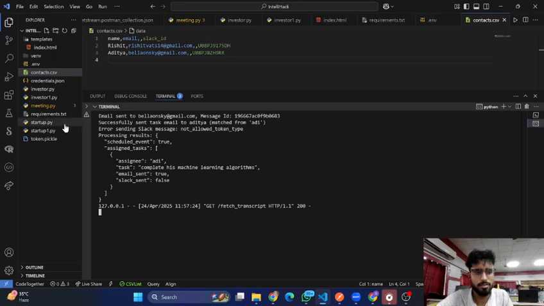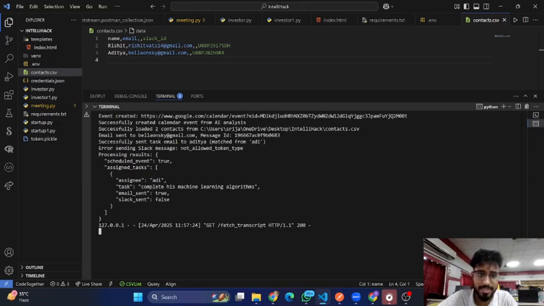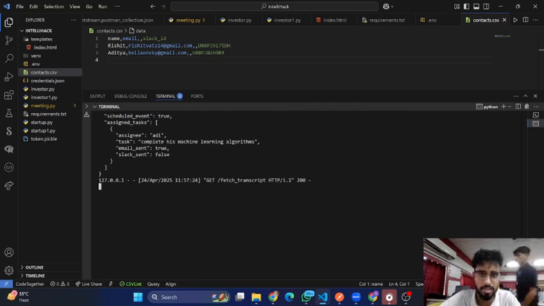We also tried to do Slack, with which you can send Slack messages also, but here we were facing some kind of error and we were short of time, because this project was totally built from scratch during this hackathon itself. So yeah, we are facing this problem.